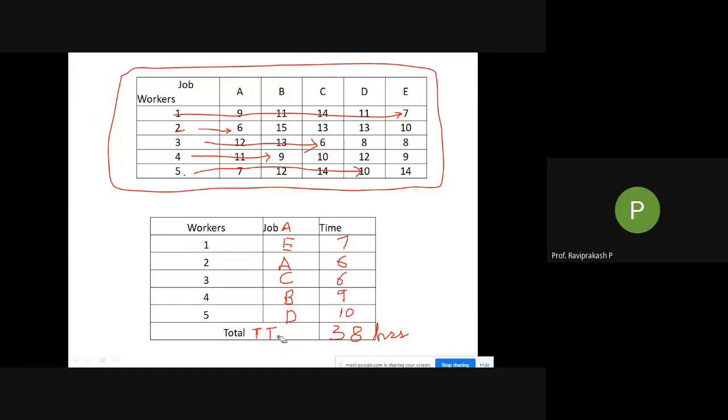Great. What I suggest is, this is a bit lengthier problem and too many steps are there, so you can write your own steps. First one, what is row reduction? What we did there: find out the minimum value in each row and subtract it from all the elements of that particular row. This is step 1. You can write it on your own.